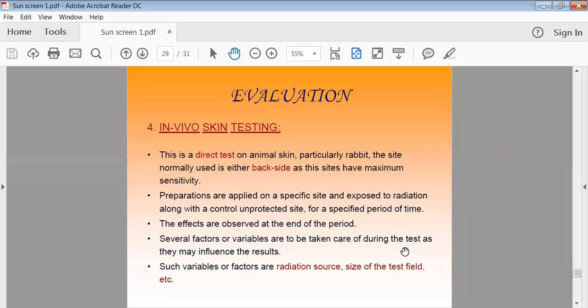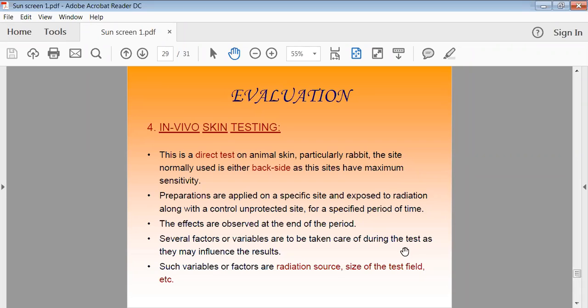Here we should not apply any product. Both the volunteers we expose to the sunlight, and we observe the effect: where you have not applied your sunscreen preparation, what kind of effects are there on the skin of that rabbit, and where we have applied your sunscreen preparation, what is the effect. When we apply your sunscreen preparation, it gives protection to your skin.